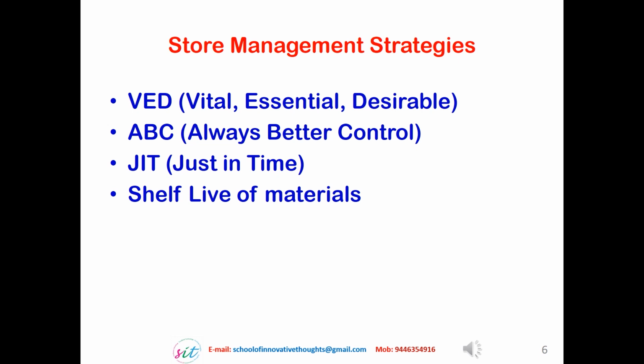Next terminology related to store management is shelf life of material. It is something like the expiry period of the materials or medicines marked on the bottles or packets. Shelf life means the period for which the material can be stored without losing its properties. It is a permissible time within which the material should be consumed or used.